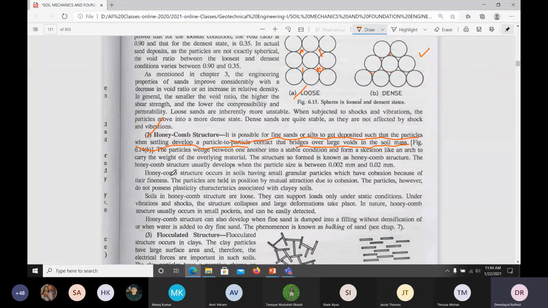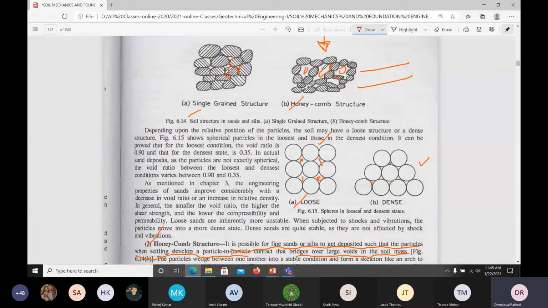The structure so formed is known as the honeycomb structure. The honeycomb structure usually develops when the particle size is between 0.002 mm to 0.02 mm. If the particle size is in this range, then we say that there may be chances of honeycomb structure.